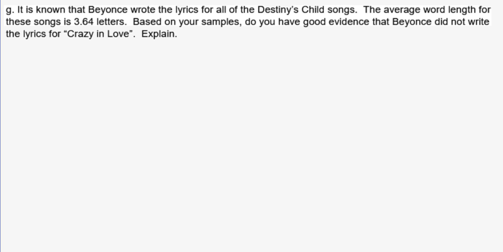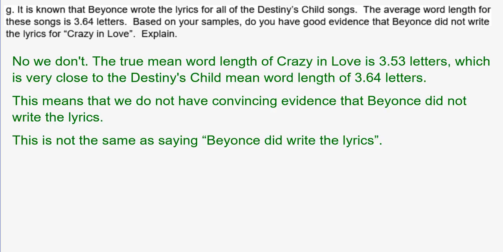Well, what do we know? We know that the mean that we have, 3.53, is very close to the mean word length for 3.64. Do we have good enough evidence to say that she didn't write it? No, we don't. That only means that we don't have convincing evidence about her not writing the lyrics, but that doesn't mean it's the same thing as saying that she did not write the lyrics. Okay, so we don't have the proof for sure one way or the other.